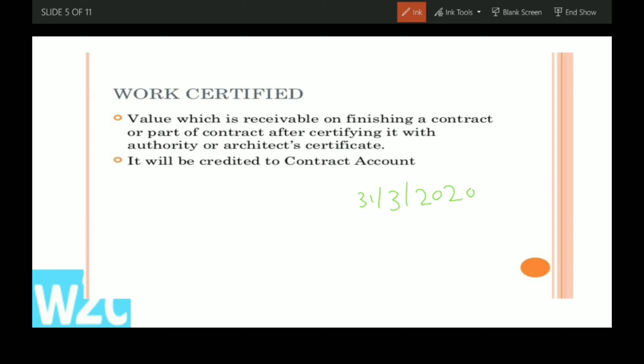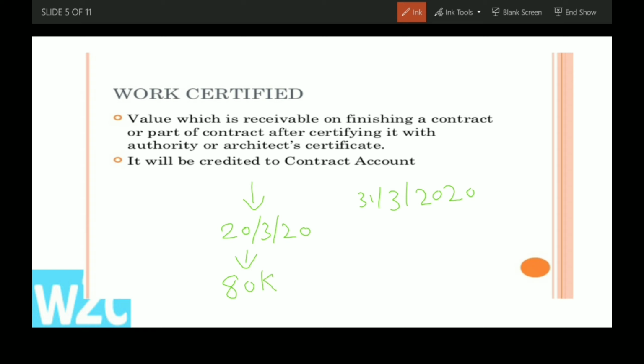The architect comes to the site on 20th March 2020 and certifies 80,000 rupees of work completed.